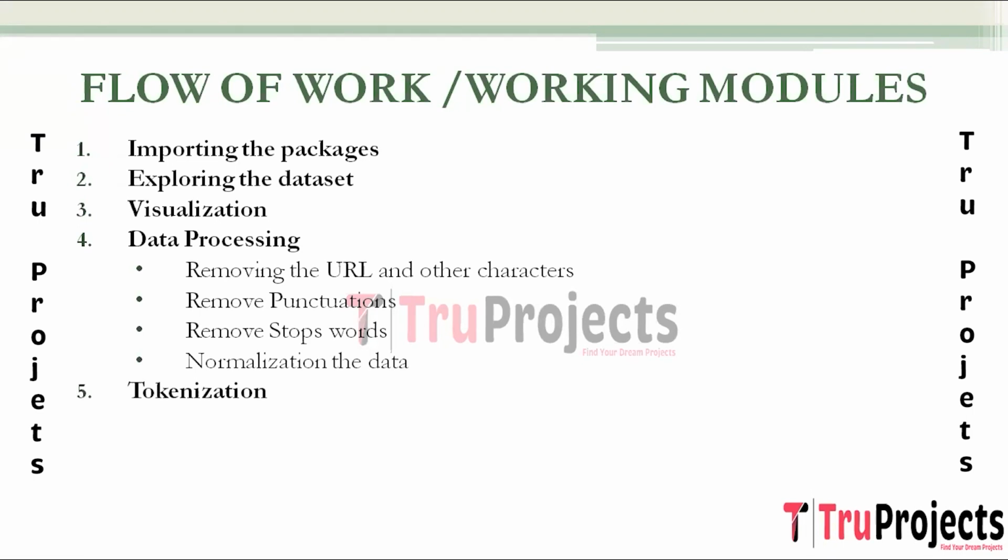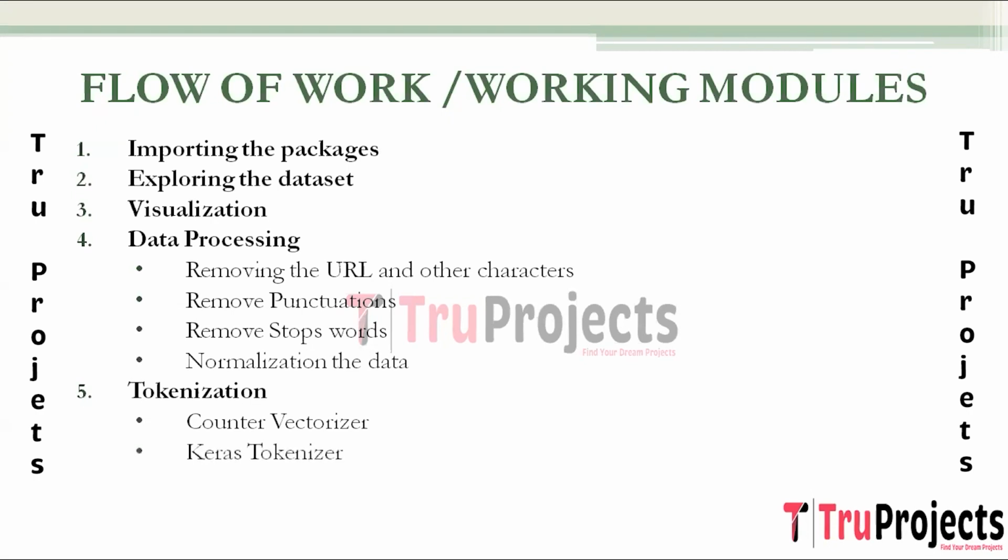Coming to tokenization, in this we have two substeps. The first is count vectorizer. It is employed for converting a collection of text documents into numerical format that machine learning models can understand. It builds a vocabulary of unique words present in the entire dataset. For each document, it counts the occurrences of each word in the vocabulary and creates a matrix where rows represent documents and columns represent unique words. The result is a sparse matrix with each entry representing the count of a specific word in a particular document. Commonly used in traditional machine learning tasks like text classification, sentiment analysis, and document clustering.